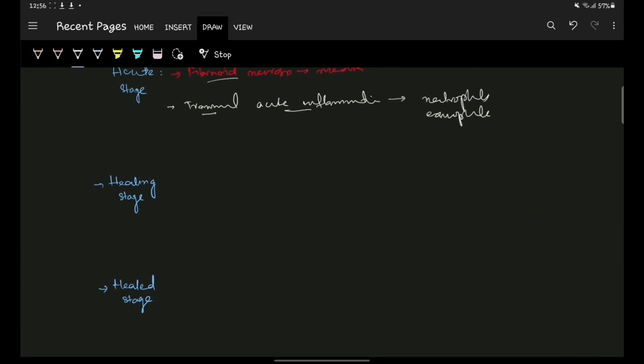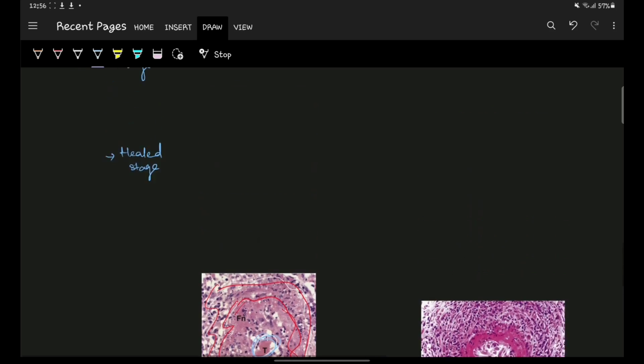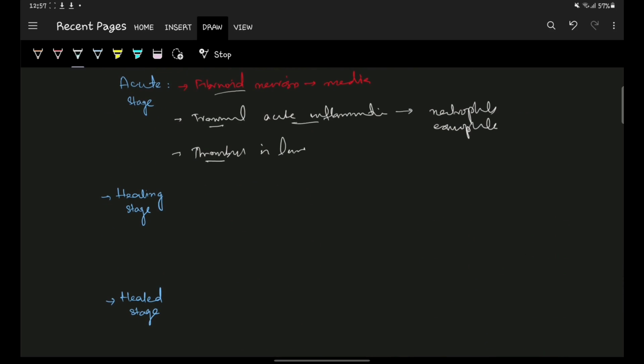The third important point is that there is thrombus in the lumen. And this also you can see, the thrombus which is present in the lumen. This is the thrombus. The fourth important point in the acute stage is that this transmural acute inflammation can lead to the formation of aneurysm in the blood vessels.